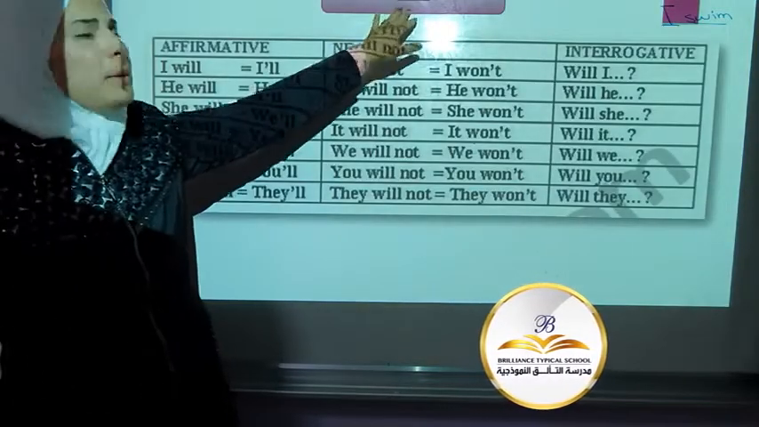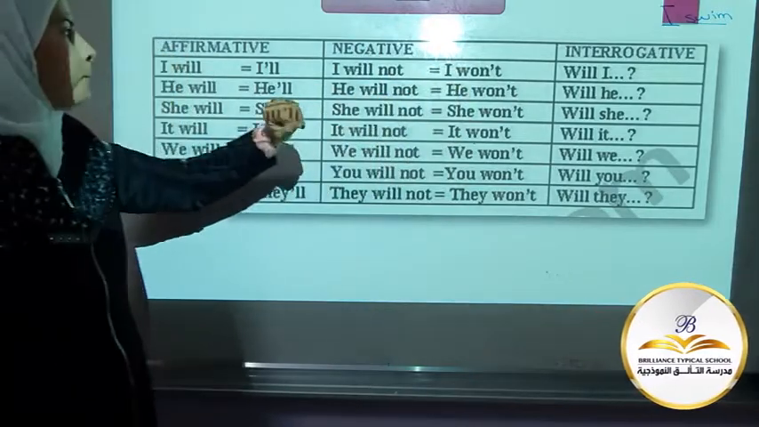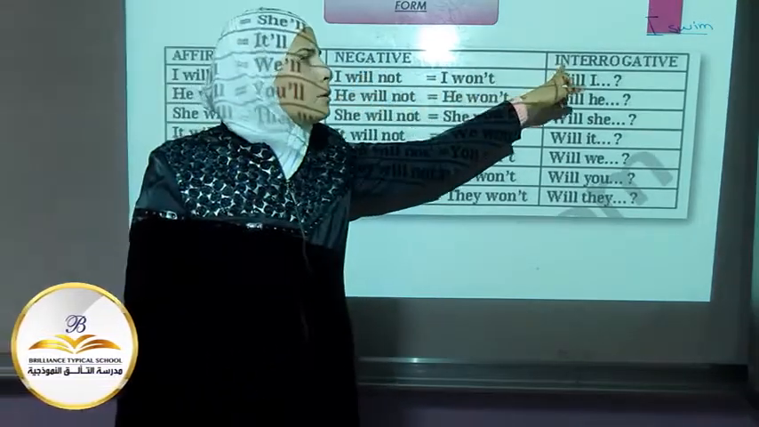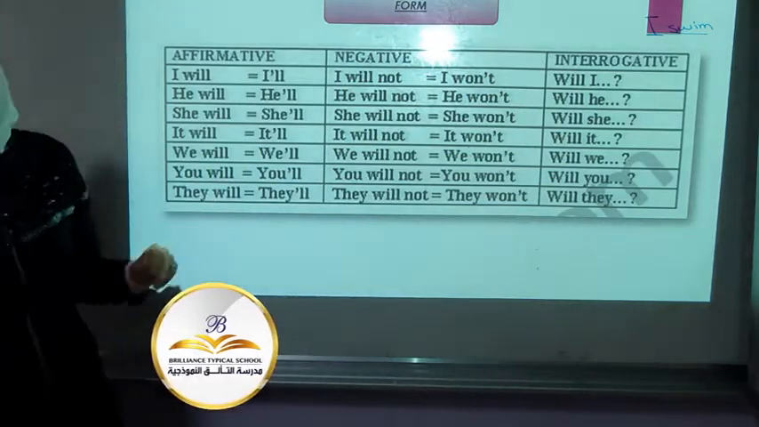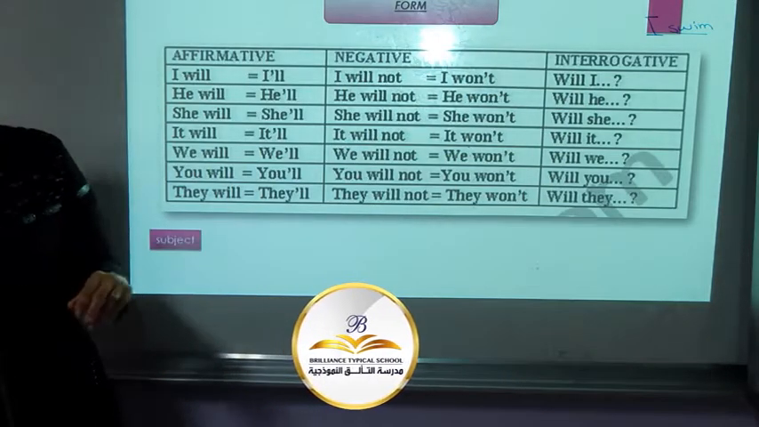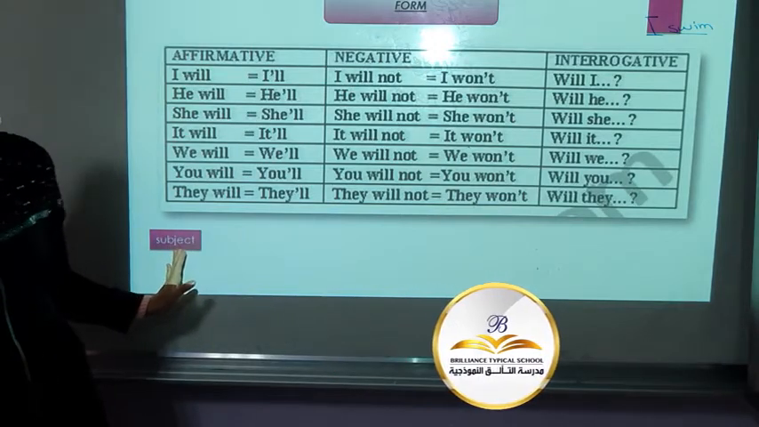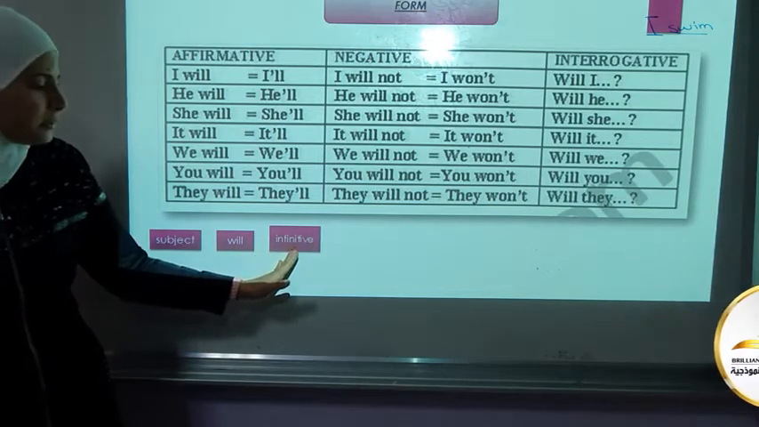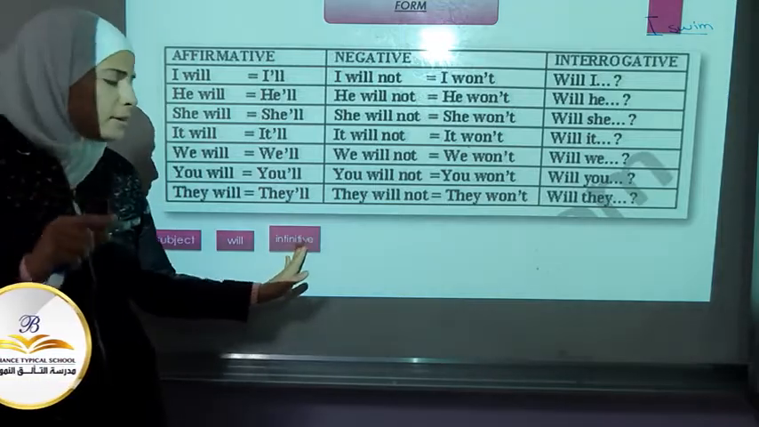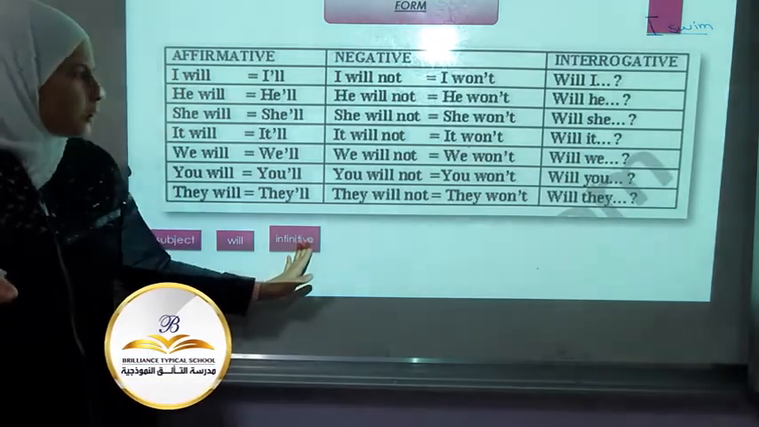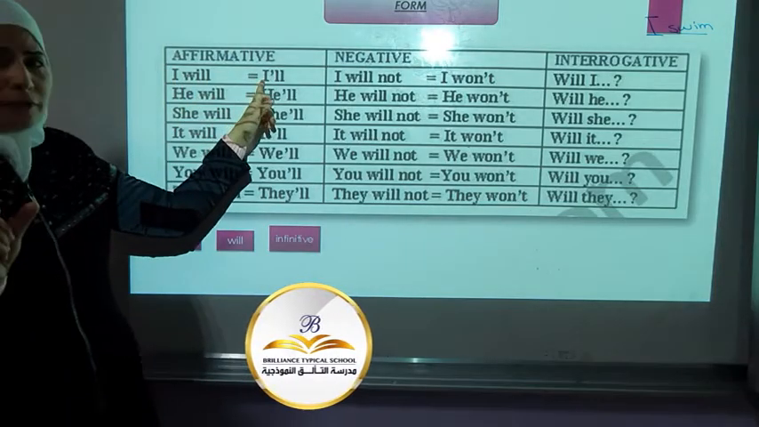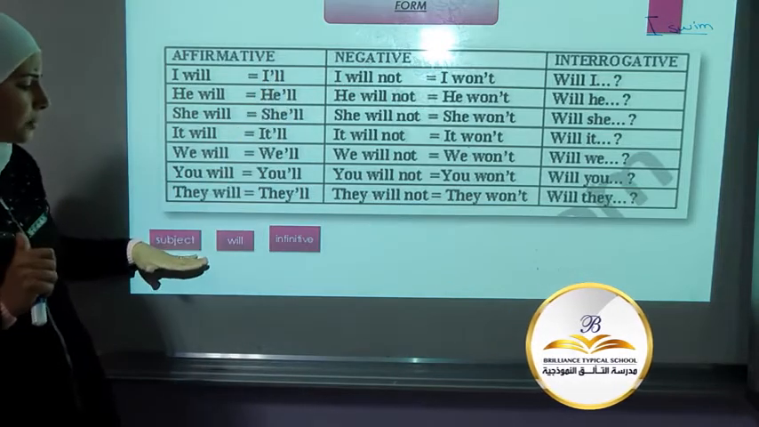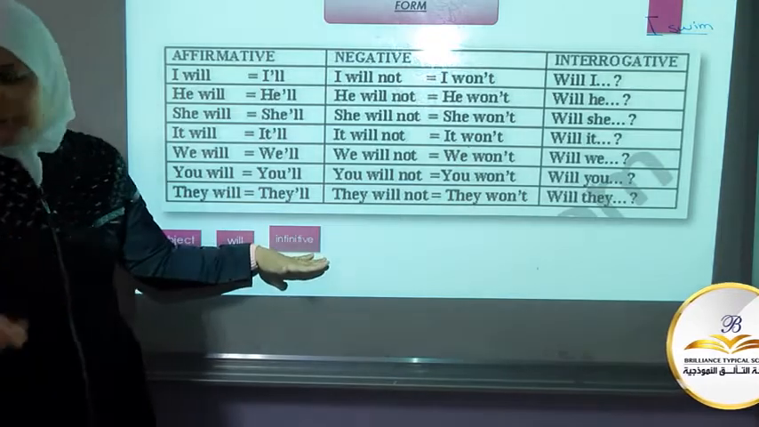Now, let's talk a little bit about the form. Affirmative sentences, negative sentences, interrogative or questions. What do we use? As you can see, in the affirmative, we use subject, then will, then the infinitive without to, or the verb base form. I will, or the short form, the contraction, is I'll. So the order is subject, will, infinitive verb without to.